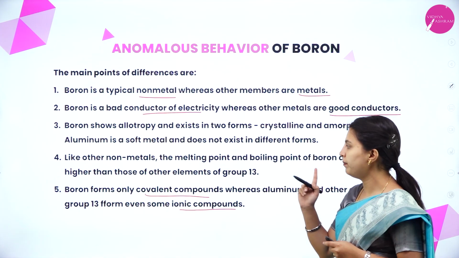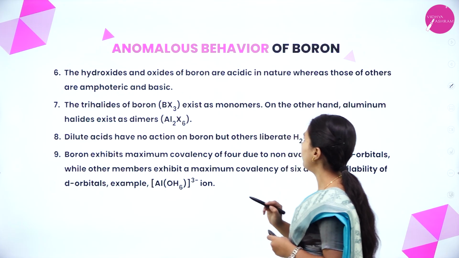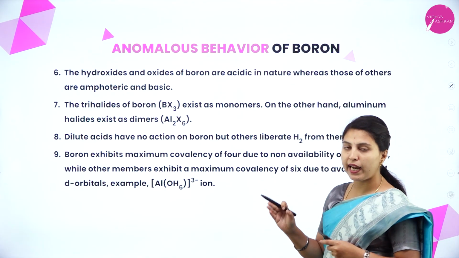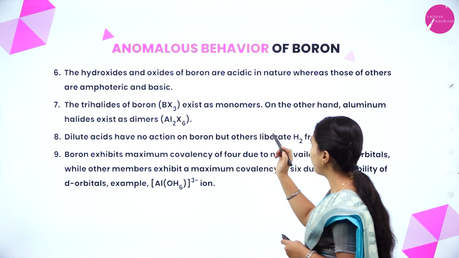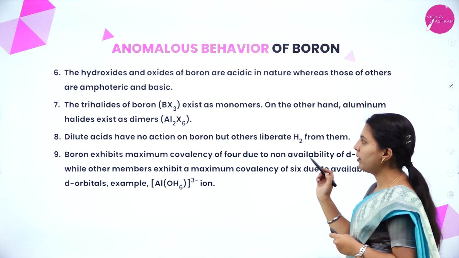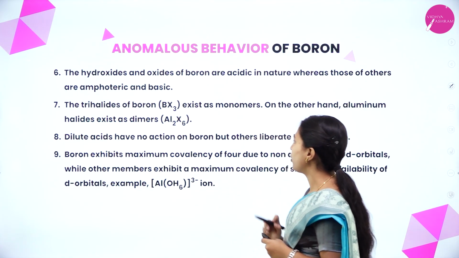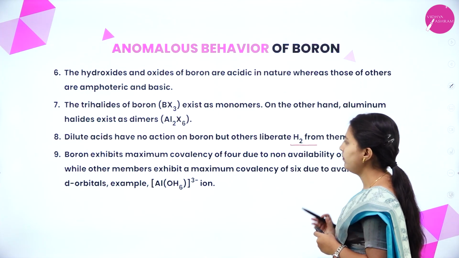Boron only will form covalent compounds. The hydroxides and oxides of boron are acidic in nature, whereas those of the others are amphoteric and basic in nature. The trihalides of boron exist as monomers. On the other hand, aluminium halides exist as dimers. Dilute acids have no action on boron, but the others liberate hydrogen gas from them.